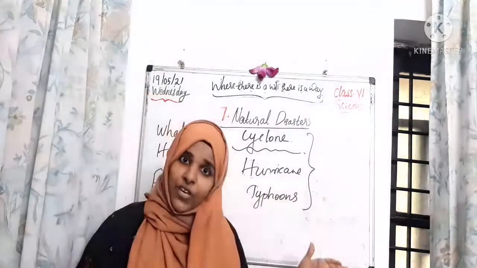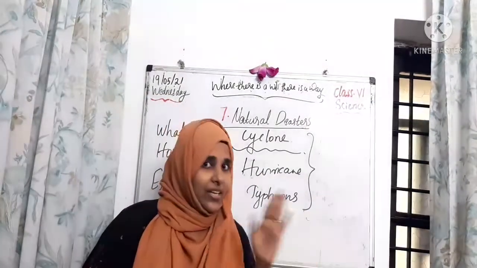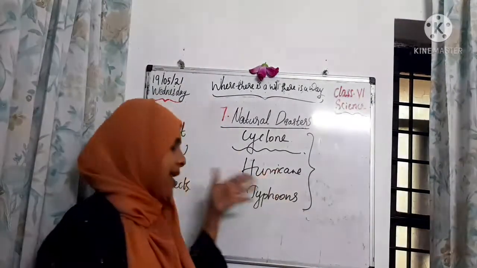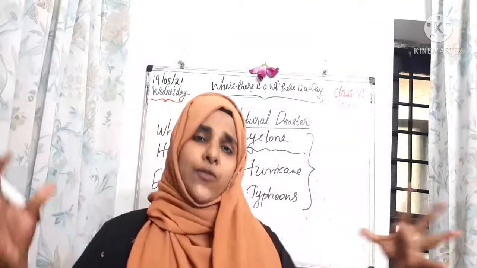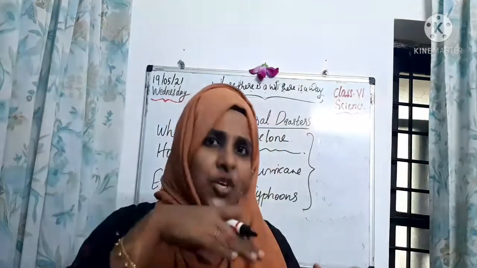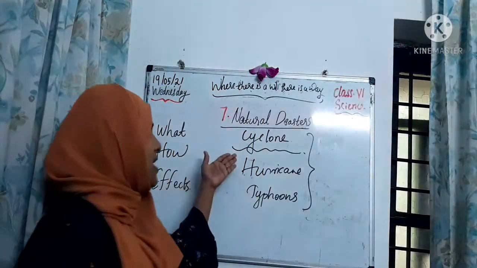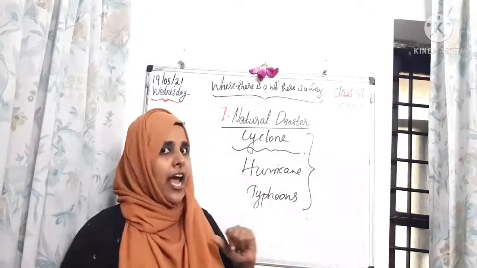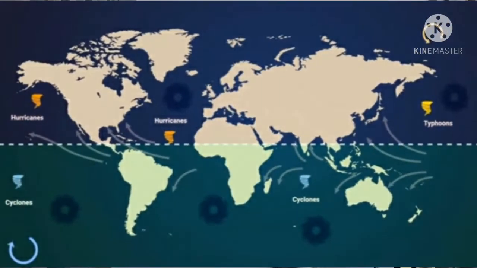Based on the hemisphere, southern and northern, we learned that already. The names of strong, tropical rotating wind may be cyclone, hurricane or typhoon. In the southern hemisphere, it's called a cyclone, which is in a clockwise direction. But in the northern hemisphere, it's called a hurricane, which is in an anti-clockwise direction.